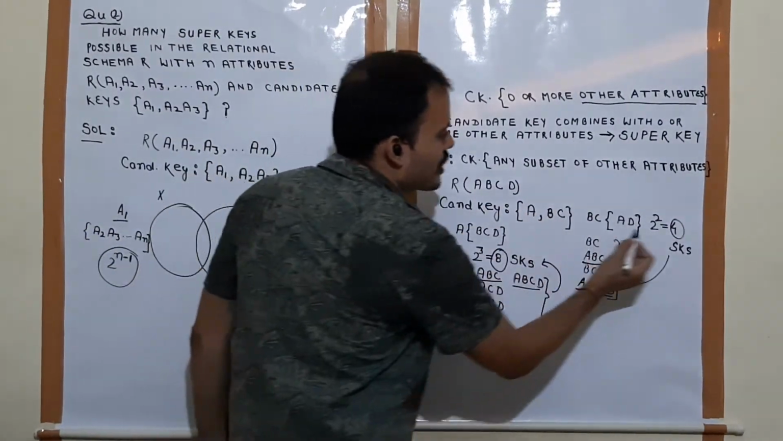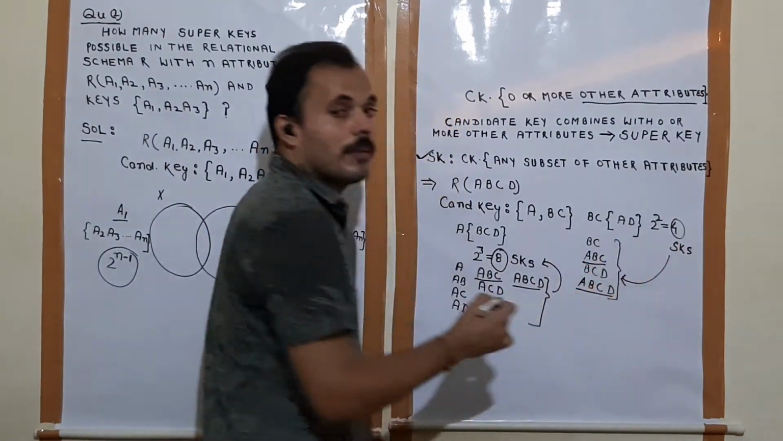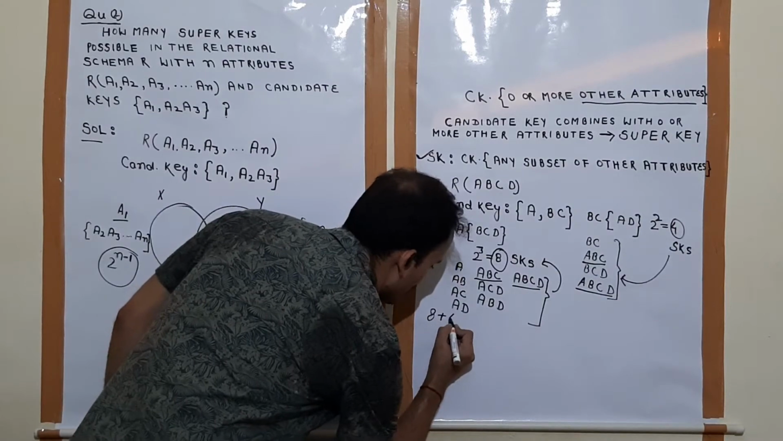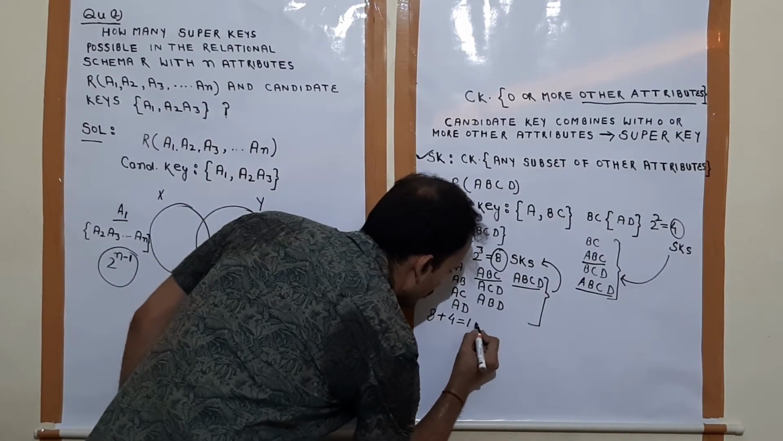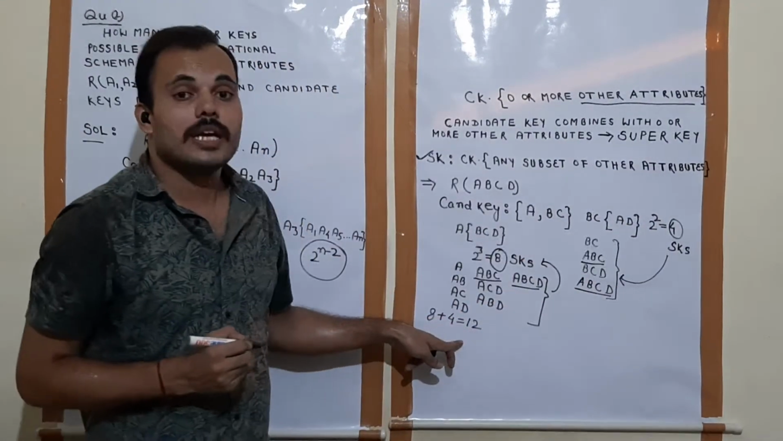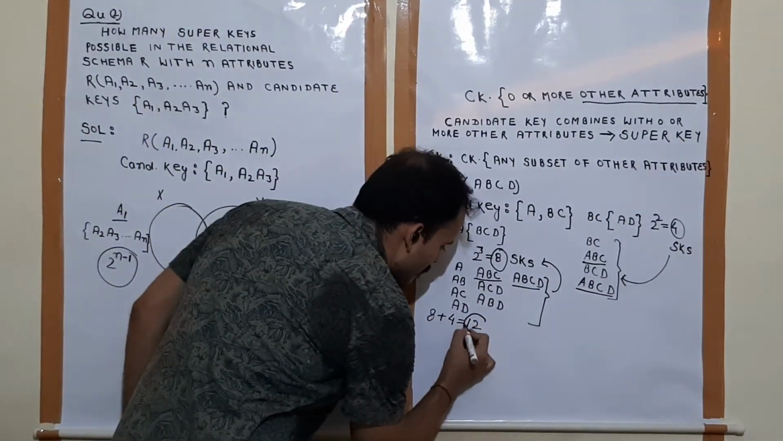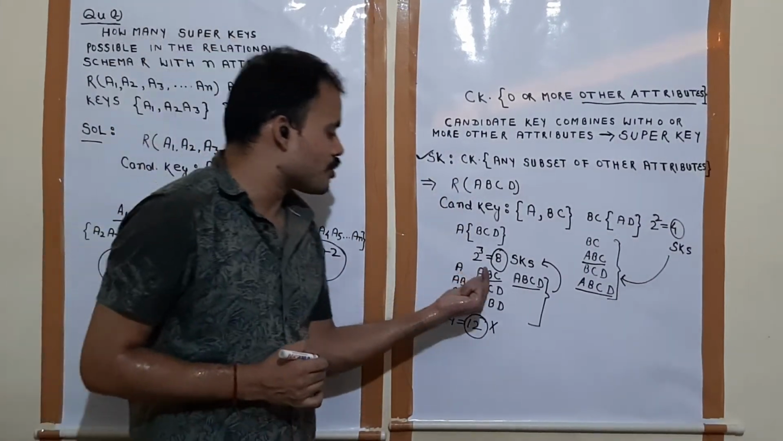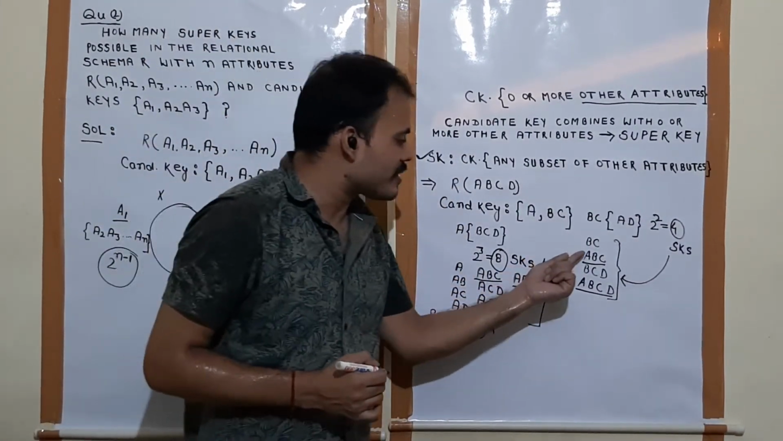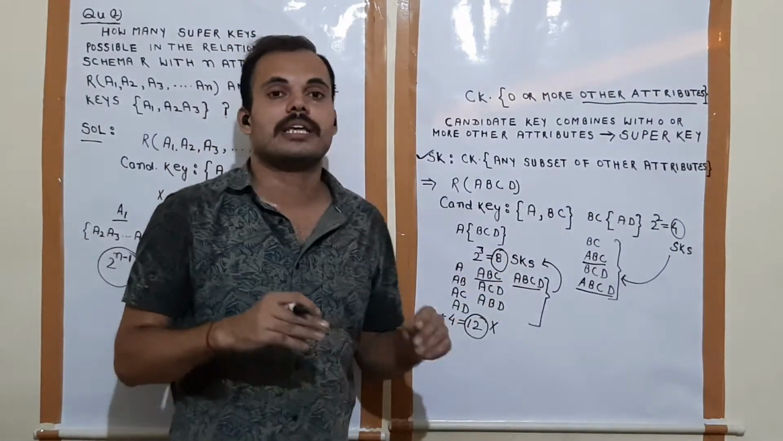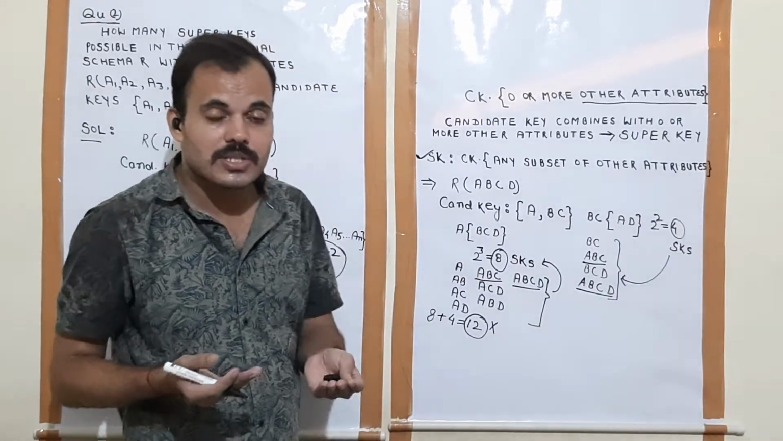as 8 plus 4, which is equal to 12. We can't write like this. Why? Because these two super keys and these two super keys are the same. Means these two super keys are counted twice.